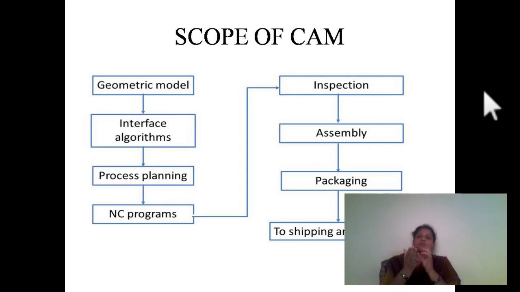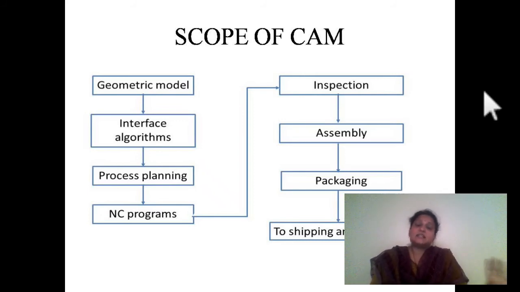On the first machine, after completing all the operations, we check whether the component is perfect or not. During the process also, if you have some step turning, after finishing one step and going to another step, we check the dimensions here too. When the manufacturing process is going on and you are checking the dimensions, that is called online inspection. If the process is completely done and the product is out, and you are making the inspection then, that inspection is called offline inspection. So we have two inspections: online inspection and offline inspection.